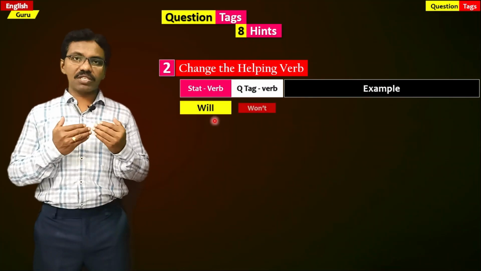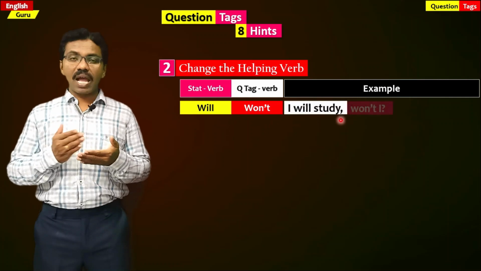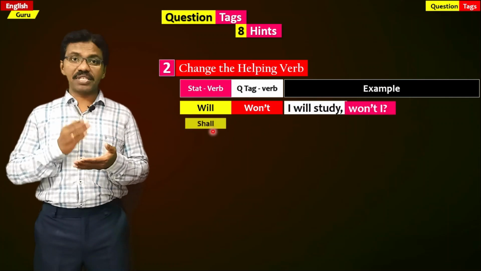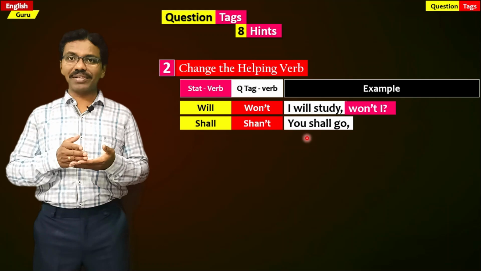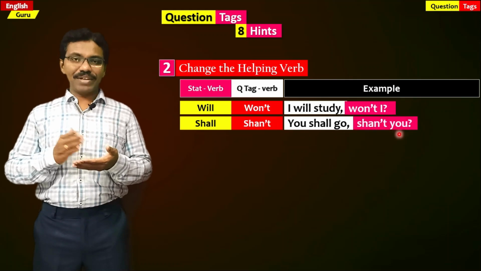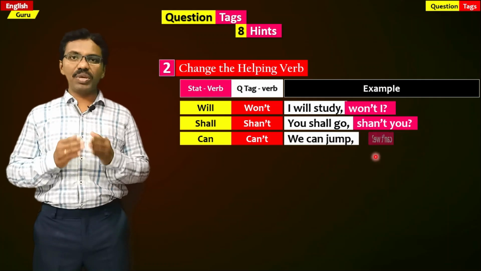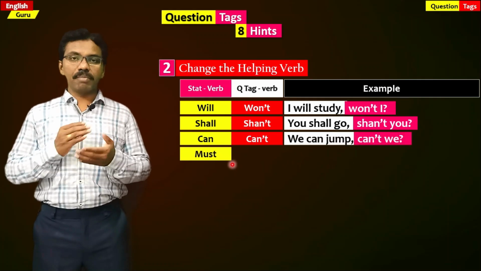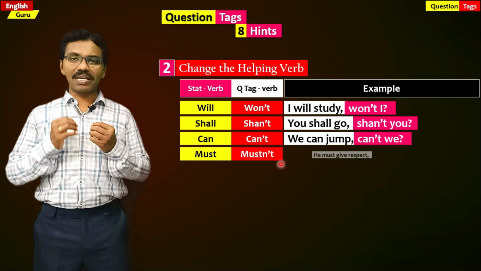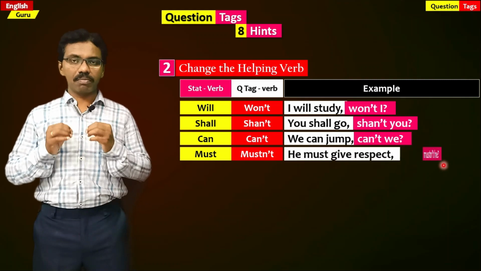If will is given in the statement, it becomes won't. I will study, won't I? If shall is given in the statement, it becomes shan't. You shall go, shan't you? If can is given in the statement, it becomes can't. We can jump, can't we? If must is given in the statement, it becomes mustn't. He must give respect, mustn't he?